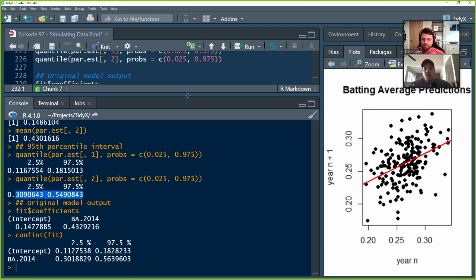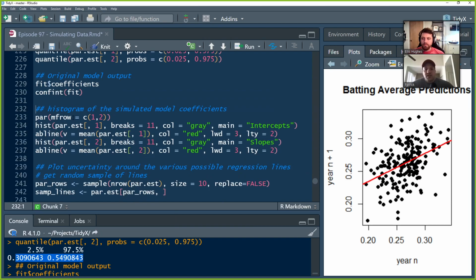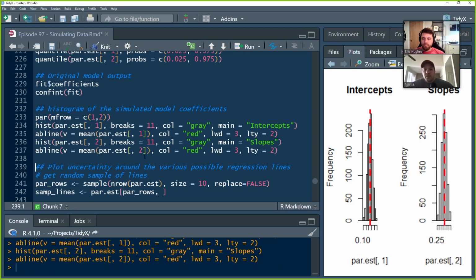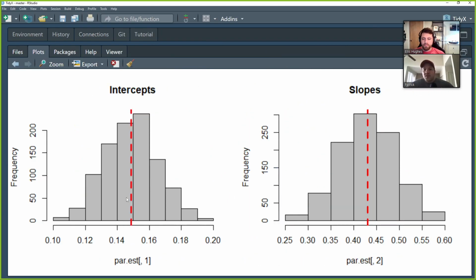And so now what can we do with this? We can do a number of things. Let's first plot the outputs. If we run this, we're going to plot a histogram to get a sense for what that uncertainty looks like around the red line, being the mean of the intercept and the mean of the slope. We have all of these random draws of potential slopes and intercepts that could have occurred given the data that we observed.